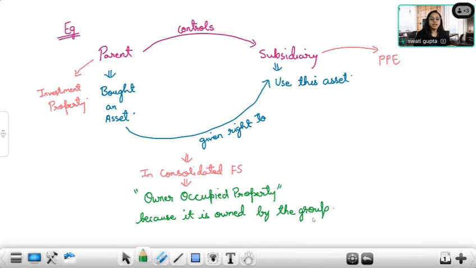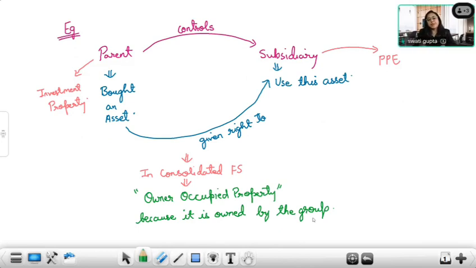Anybody, any doubt regarding understanding what is owner occupied property? Good, very good, super. Quickly confirm. Do you understand what is owner occupied property?